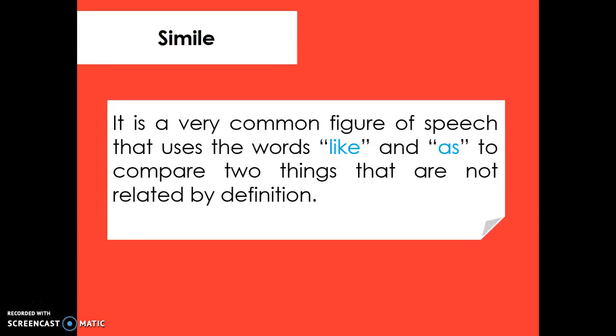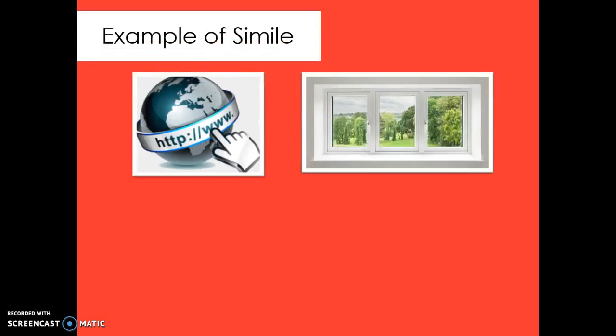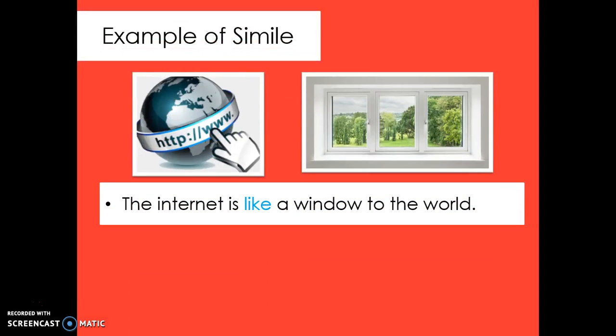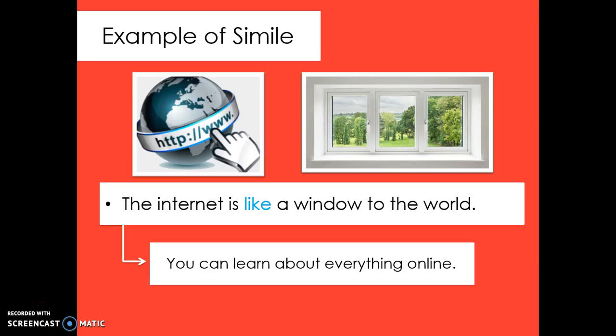Simile is a very common figure of speech that uses the words like and as to compare two things that are not related by definition. For example, the internet is like a window to the world. The two things being compared in this sentence are the internet and the window, and the word like is used to draw the resemblance of the two things being compared. This sentence means that you can learn about everything online.